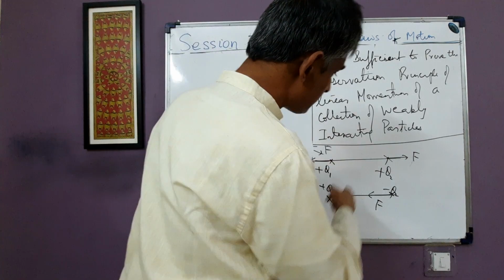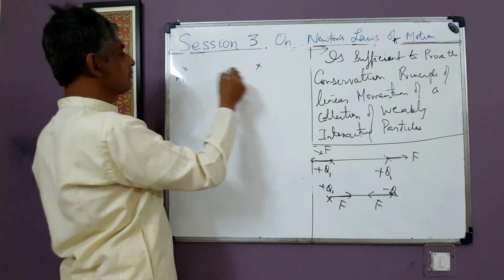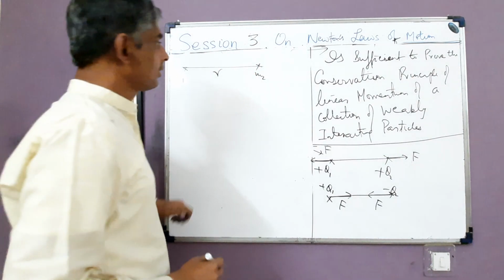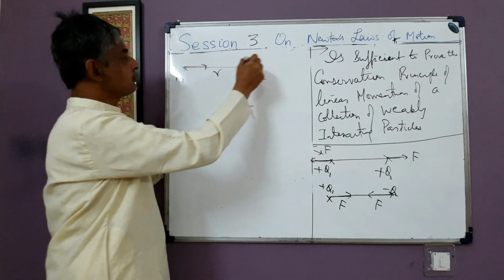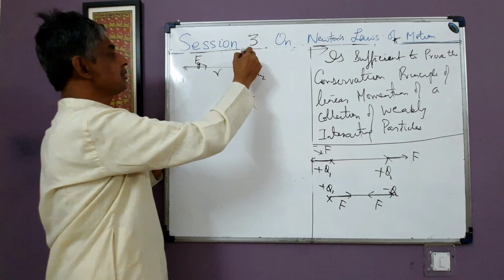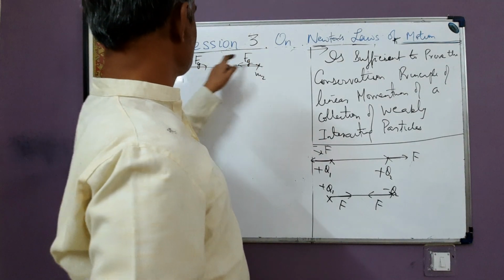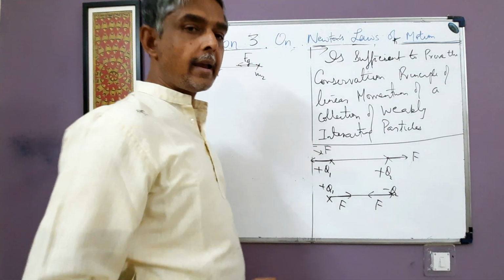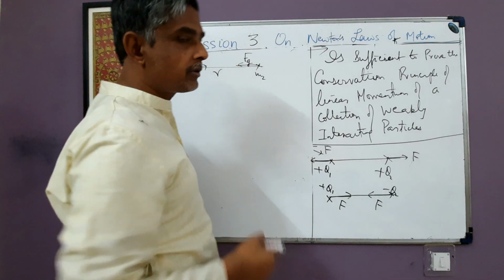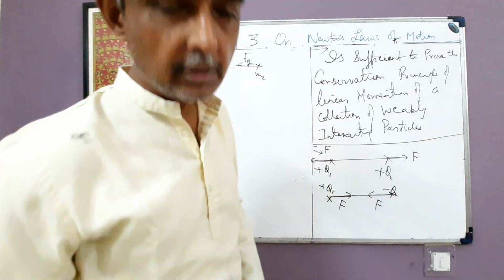Now I'll take up some more examples of the strong version. Suppose we are given two particles of masses m1 and m2. They are separated by a distance r. Now they will attract each other as per Newton's gravitational law, G m1 m2 by r squared. So they exert equal and opposite gravitational forces on each other. These two forces are equal in magnitude, opposite in direction, and they are directed along the line joining the two particles. This is also an example of the strong version of Newton's third law.